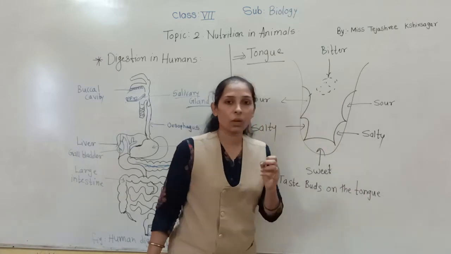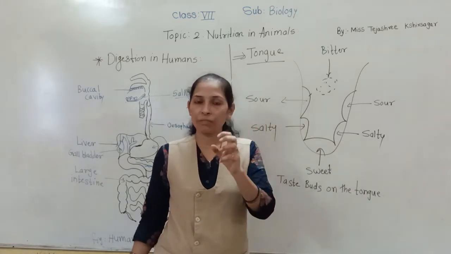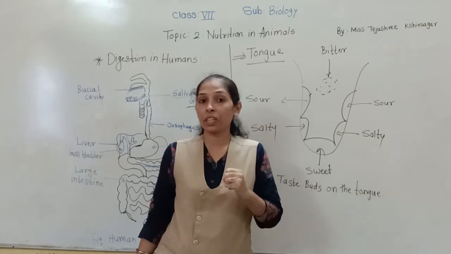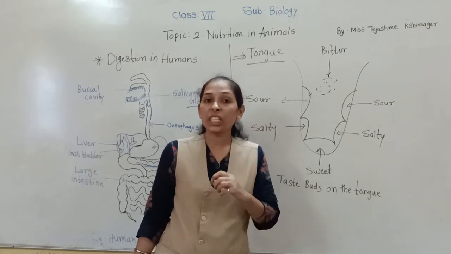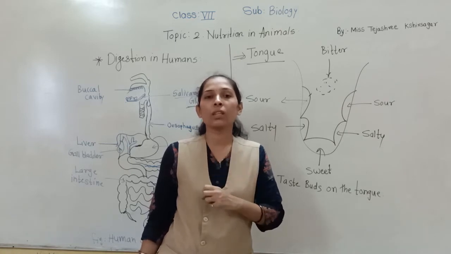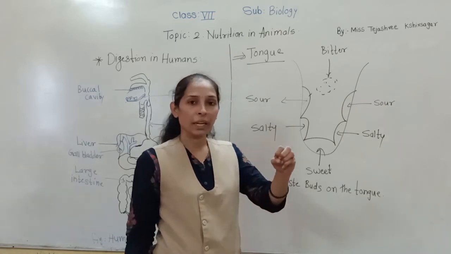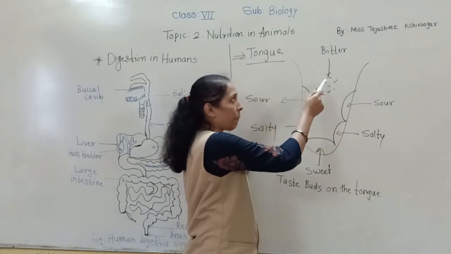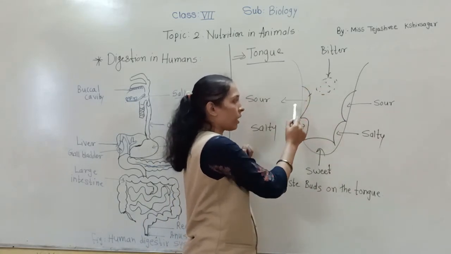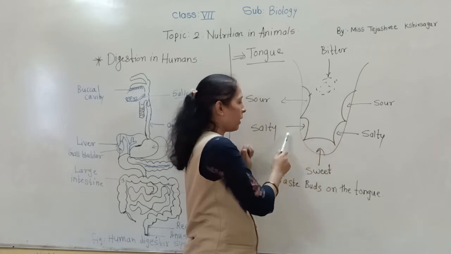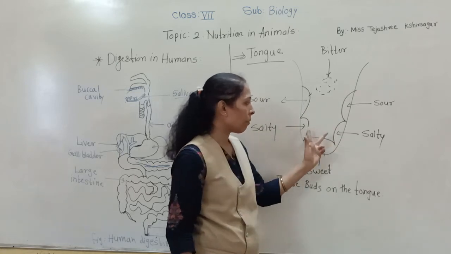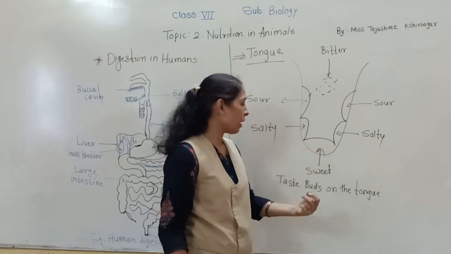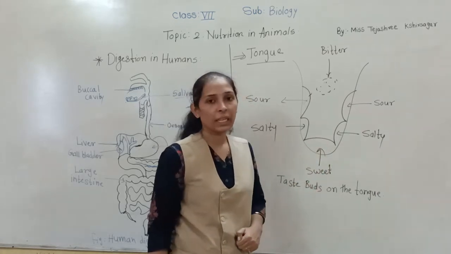Because of the tongue, on which there are different taste buds. On the surface of the tongue, at different positions, there are different types of taste buds which give us information about the different tastes. Here you can see at the center of the back of the tongue there is bitter, then the sour taste we come to know from this taste bud, then the salty taste from this taste bud, and at the tip of the tongue we come to know the sweet taste.